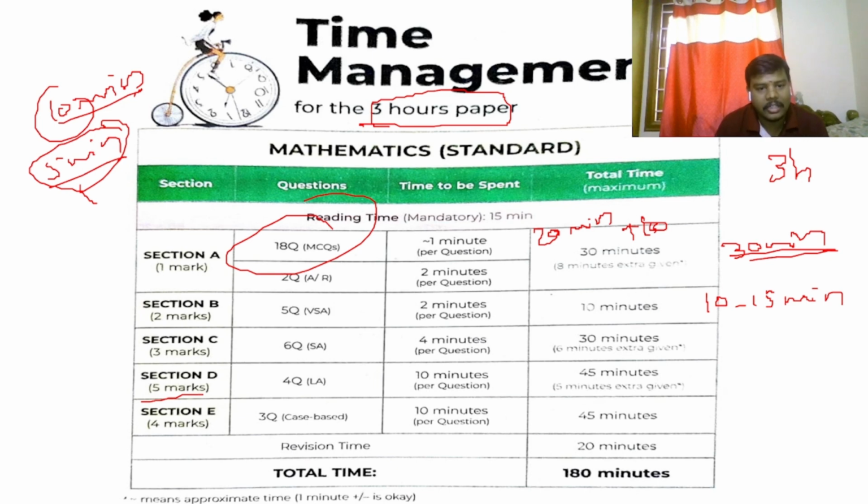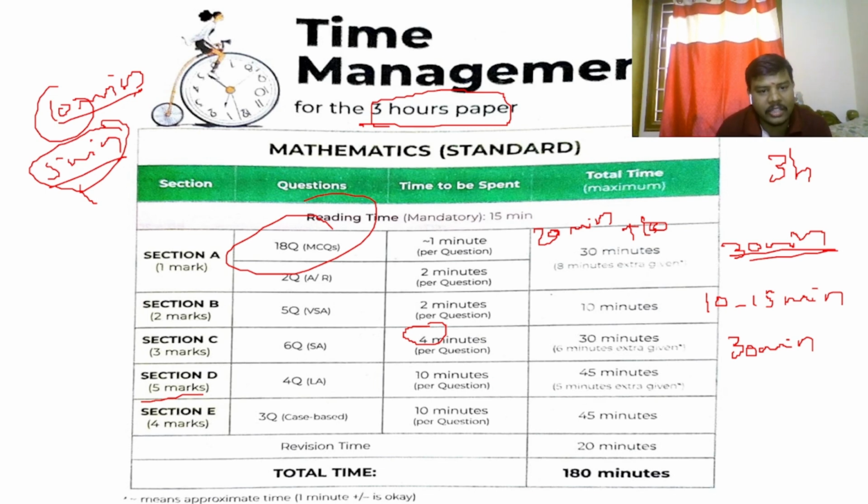Coming to section C, it is of 3 markers. So for each question, you need to spend 4 to 5 minutes. So 6 questions, if you consider each question 5 minutes, you will get 30 minutes easily here. Not more than that. See, be conscious. If any question is killing the time, please skip that question and go to the next question. You will get time. First, complete the rest of the part.